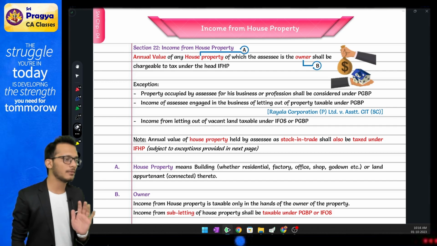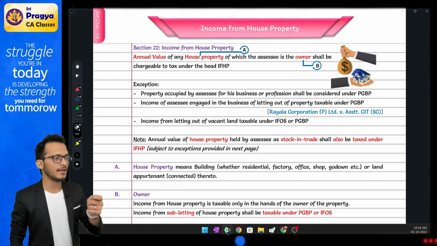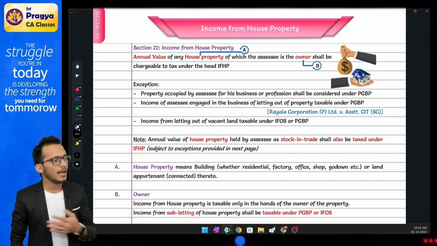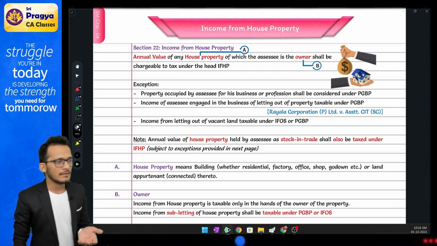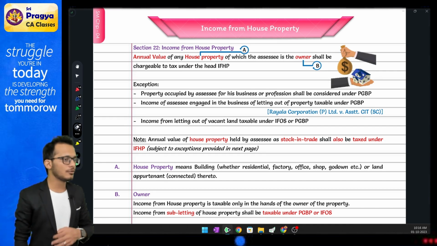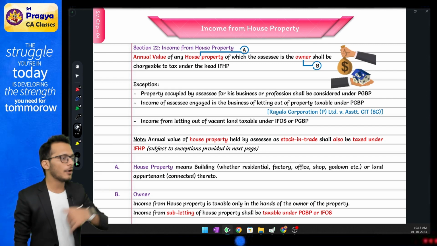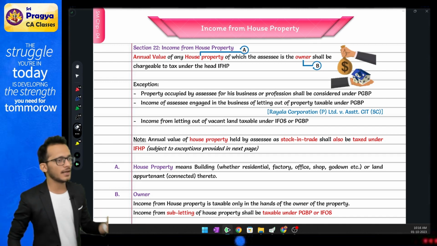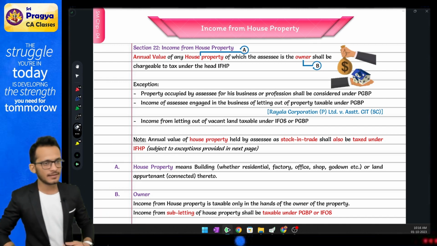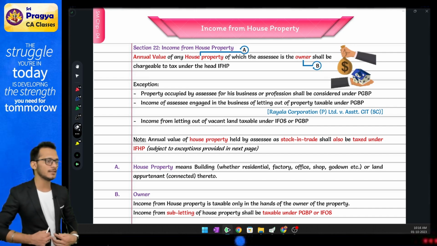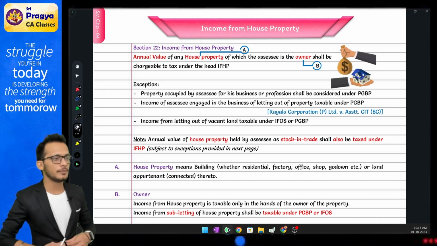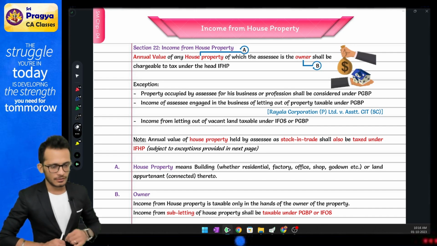Scenario number one, if you are having any kind of land and you are renting the land, it is taxable under IFOS because there is no house property. Scenario number two, you have taken a house and you have rented the house to someone else. For you, this income will become IFOS because again it is subletting. So understand there are two conditions to satisfy. One is that there should be a house. Second is that there should be ownership of the house. This is what the rules are.